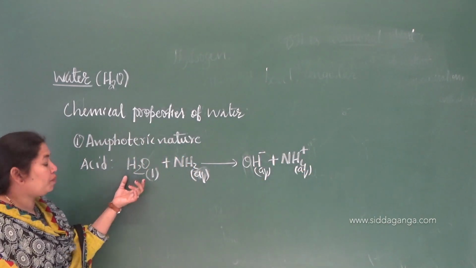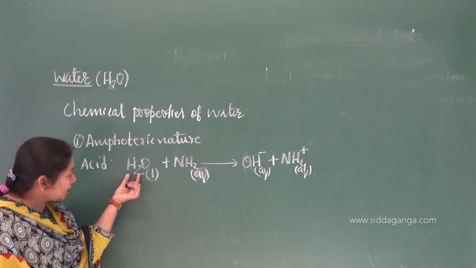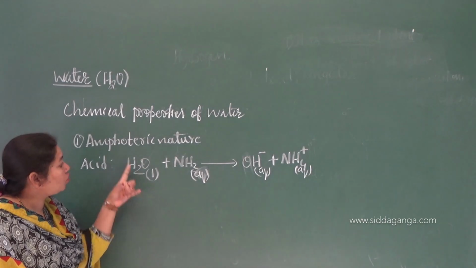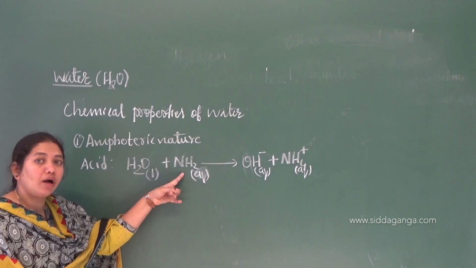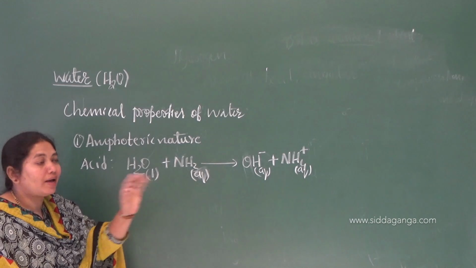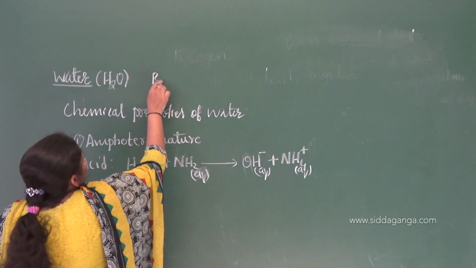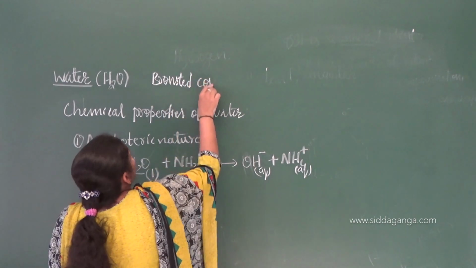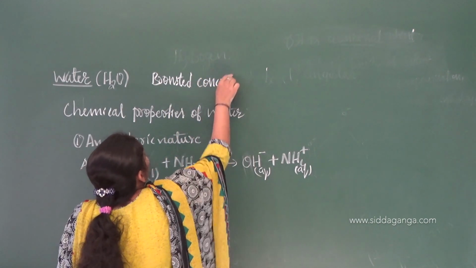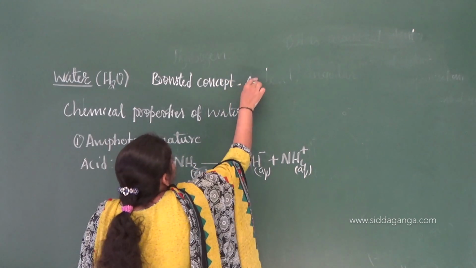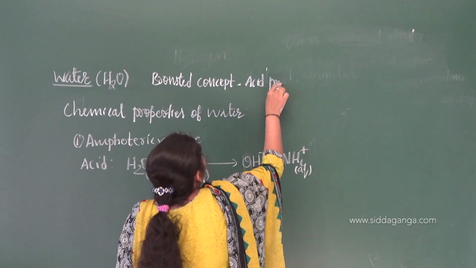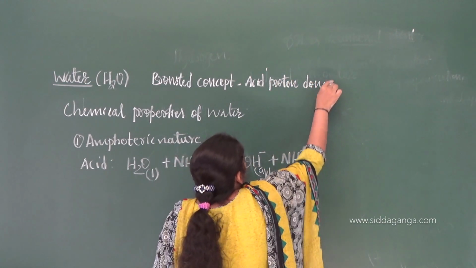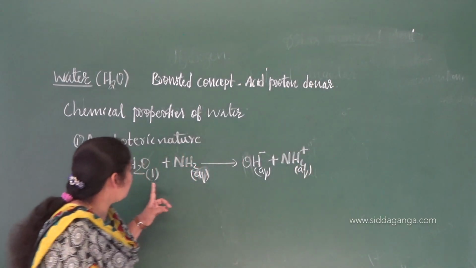Okay, look at this example. Here water is donating one proton to ammonia. Donor of a proton is an acid, according to the Bronsted concept. According to the Bronsted concept, an acid is a proton donor, right? So here, which is donating the proton?